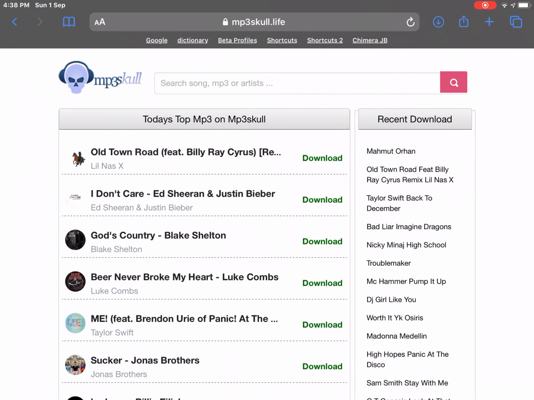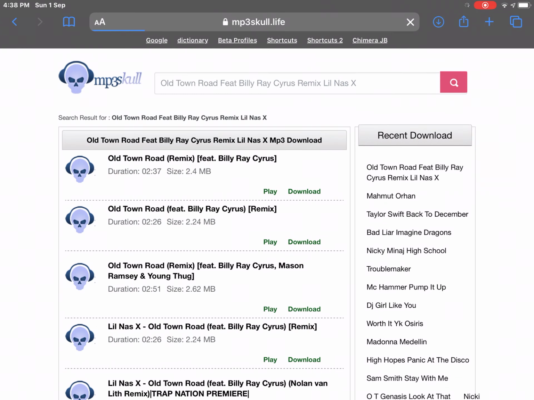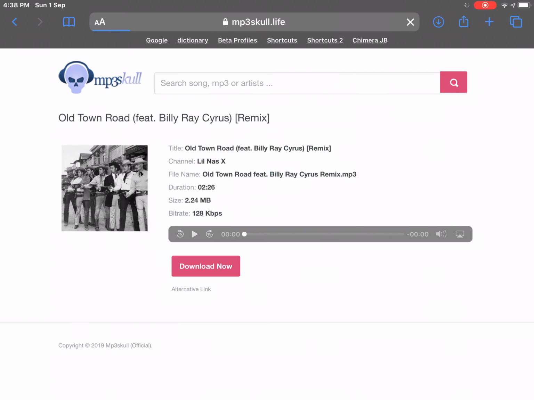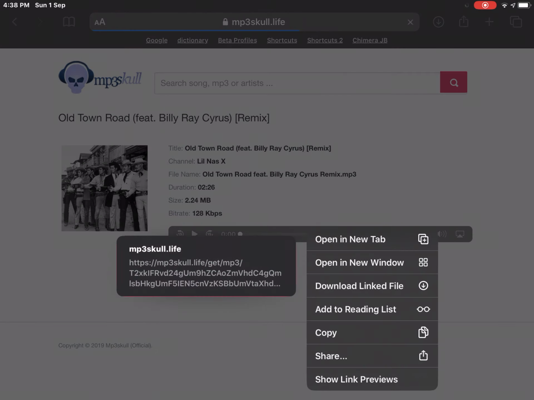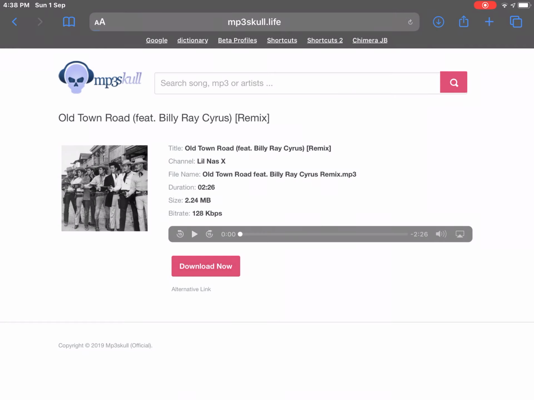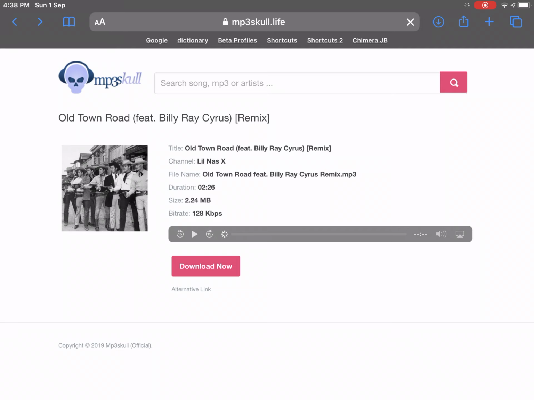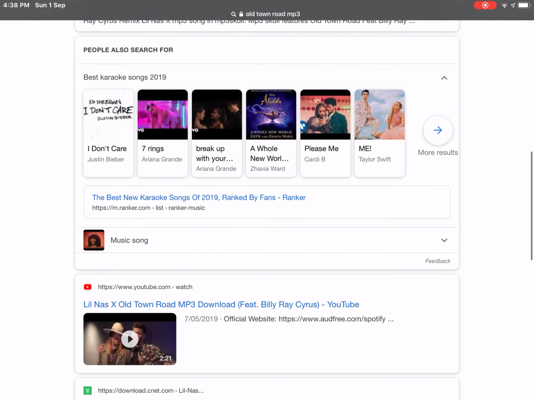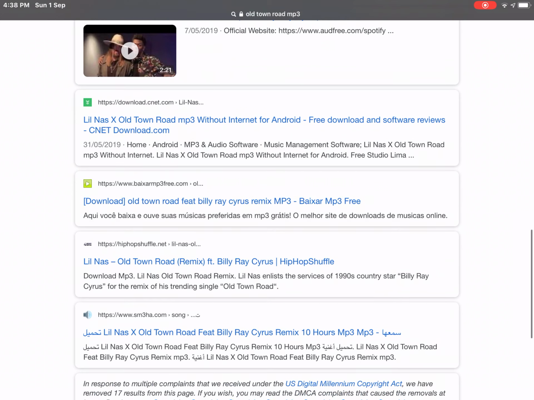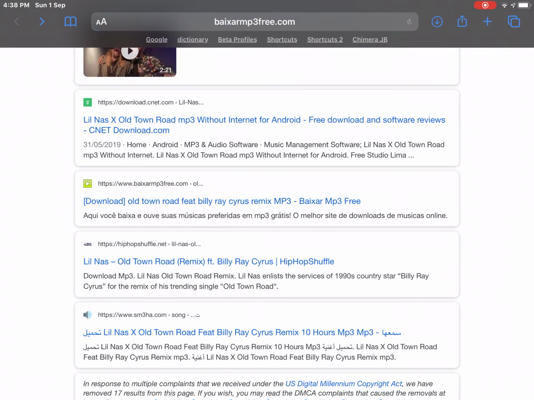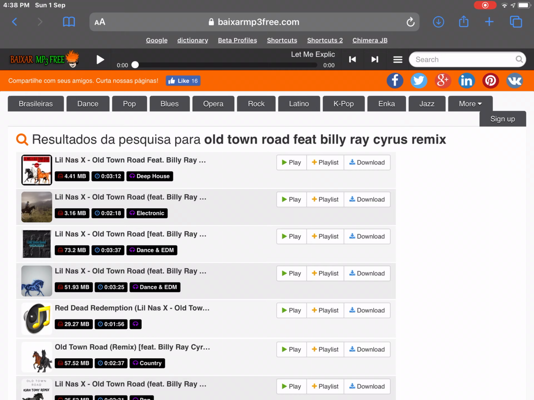Download. For some reason it does that, so I try again on a different link. That's for Android. So it might take a while to find your best link, but it'll be worth it.